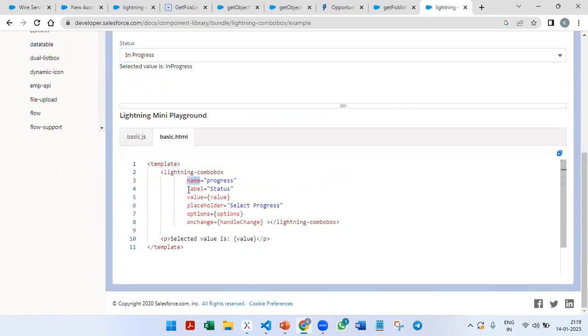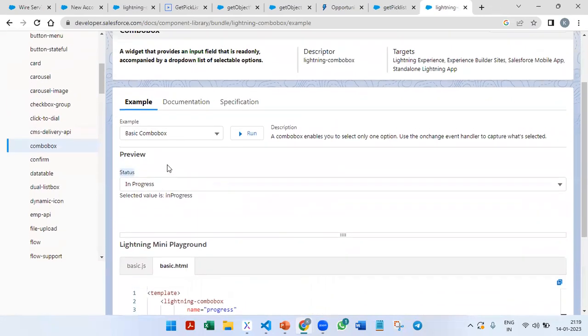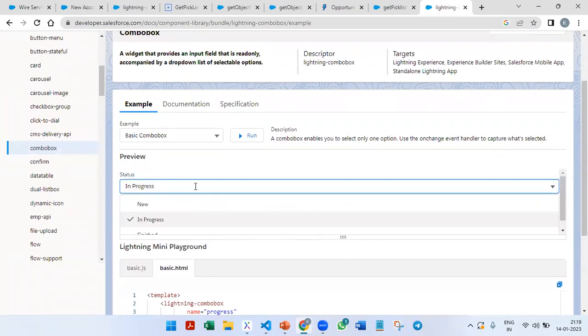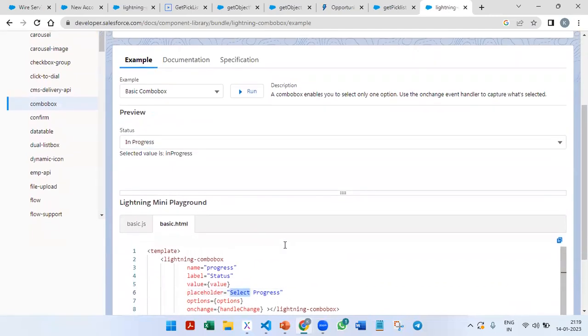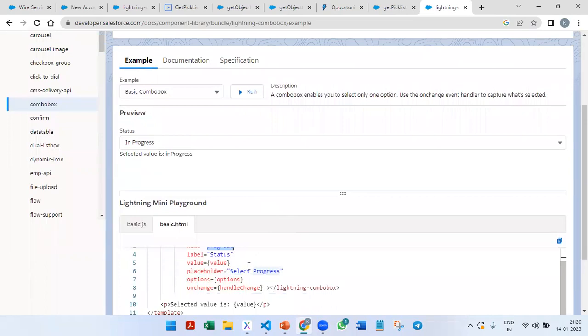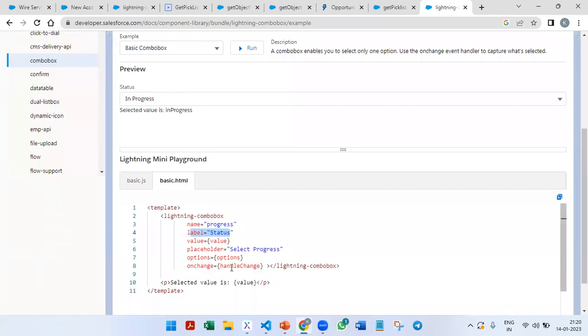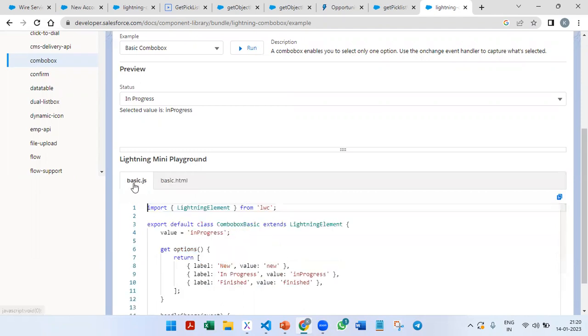In the HTML code, you are passing name, label, value, placeholder, options, and onchange. The placeholder is, let's say, I want to display Select the status. So that is the placeholder, Select the progress is written here. If I want to write something on top, that is the label, so here they have written Status, and this label is coming over here. Then on change, we will be calling the handleChange method. The options come from the JavaScript, where we are going to display the options. And then the value is the selected value at that particular time.